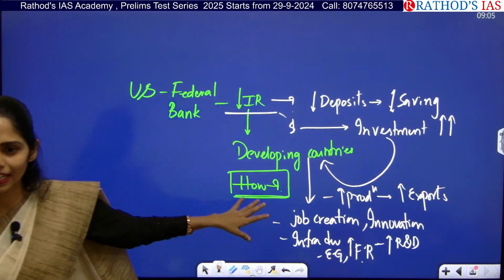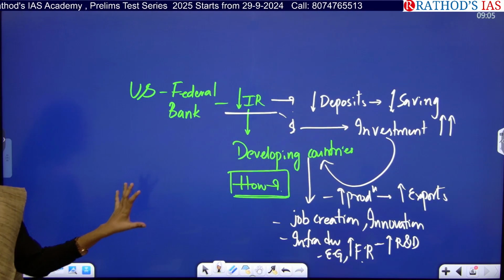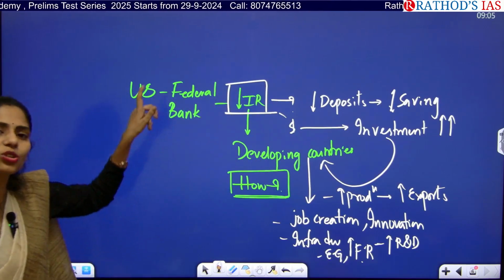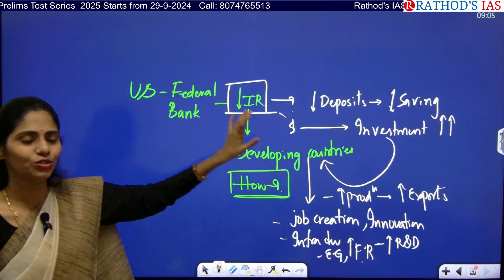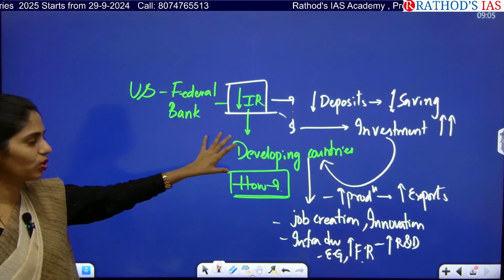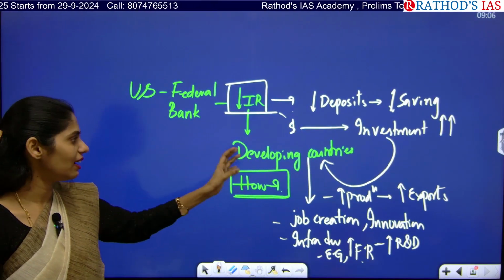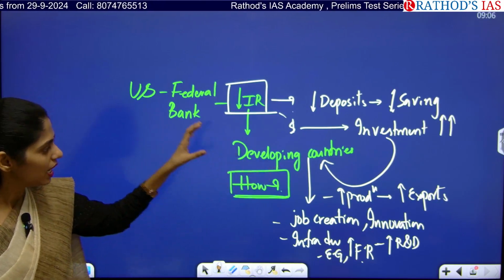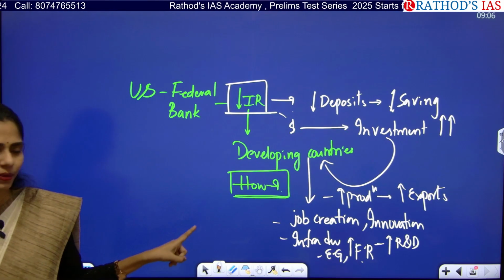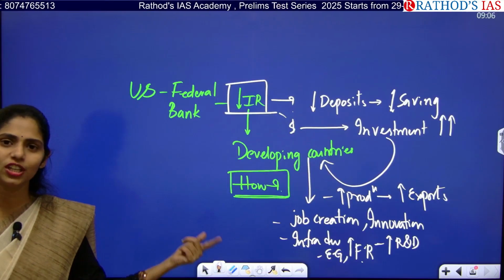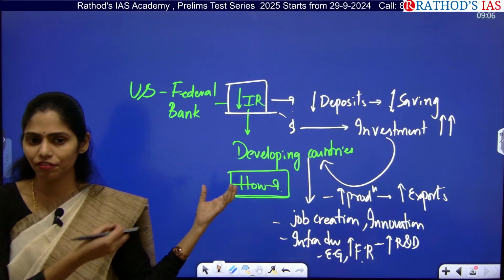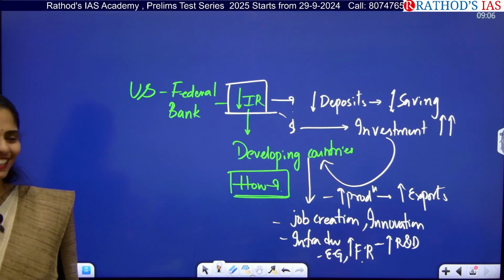Now, is that clear? So this is the article. It is as simple as that. The interest rate in the Federal Bank of the US has been decreased, so that will lead to decreasing deposits and savings in US banks. Now US people will be looking for investment outside their country, so they will have options to invest in developing countries where they will get more returns. In return, these developing countries also get an advantage: job creation, increased manufacturing, production, exports, innovation, R&D, infrastructure development, economic growth, everything.